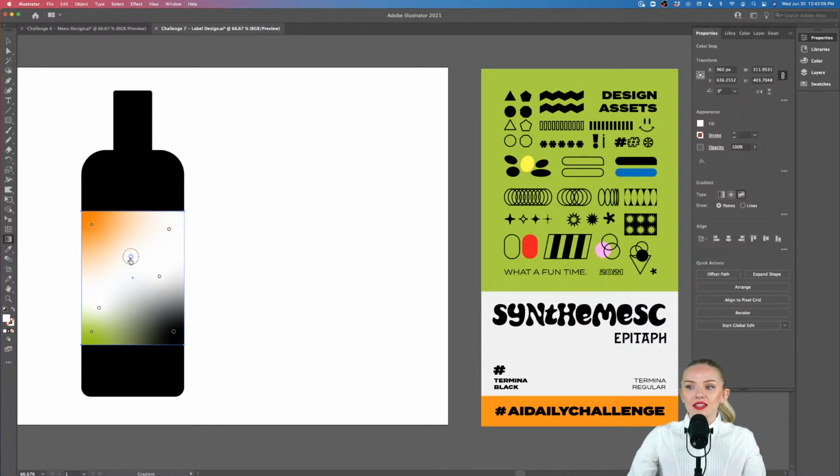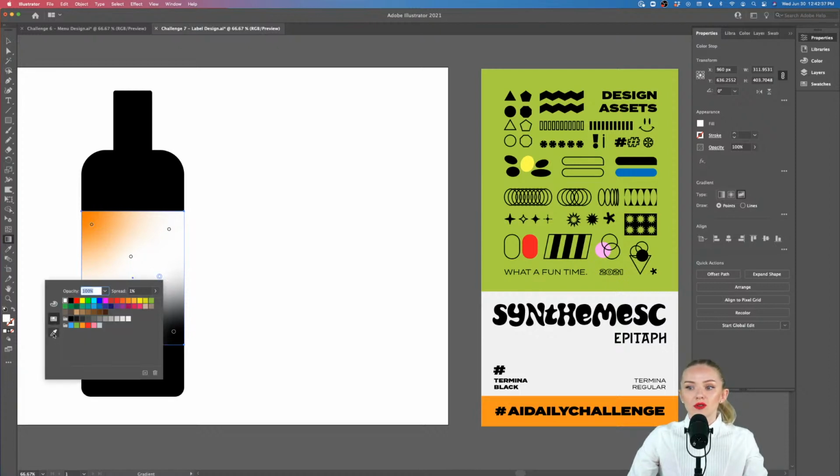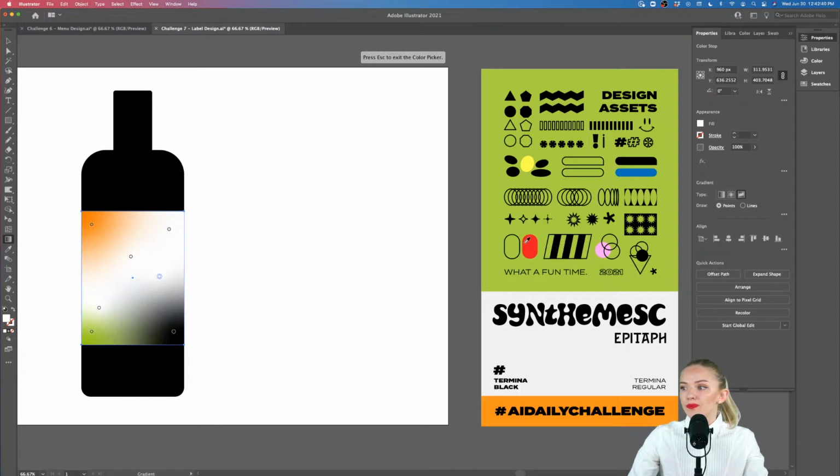So you have to select the color that you want to change. By the way, we have a little circle around the color right here. Once we drag the circle around, let me zoom out so you can see what is happening. If I drag the circle in and out, you will see that I'm able to spread out the color more or less, right? So each of these colors I can adjust by spreading it with this little circle. To change the color, double click into the circle and you'll be able to use the color picker, the eyedropper. We can select any of these colors from our artboard, or you can also create your own color palette